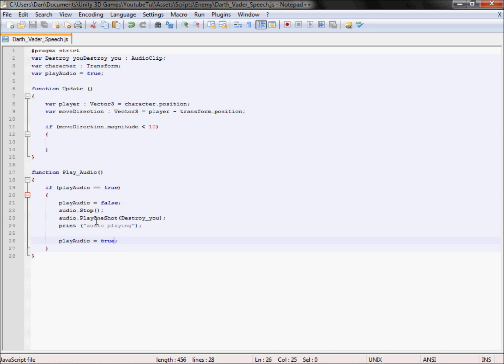So what we're going to do for that is, I think we've used a yield wait for seconds statement before. Yeah, we did. We used it for our enemy firing. So if you don't remember, basically all we need to do is type in yield wait for seconds, which does what it says. It makes the script wait for a certain amount of seconds before playing anything else. If we set it to the length of the destroy you audio clip, then it'll play it and play it directly after.